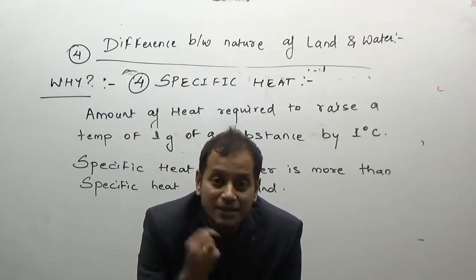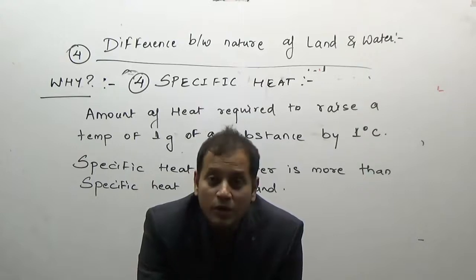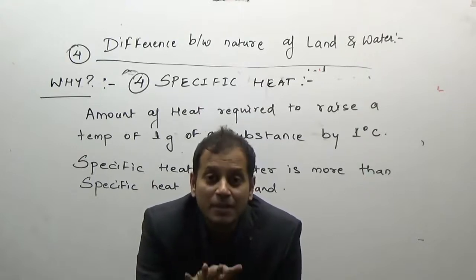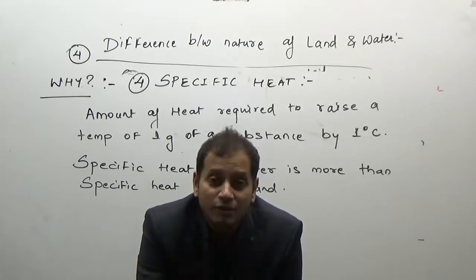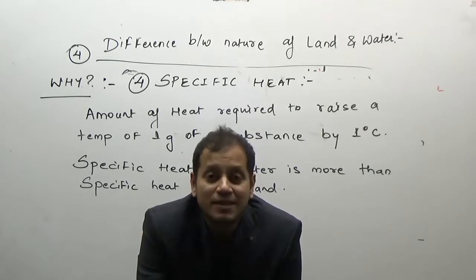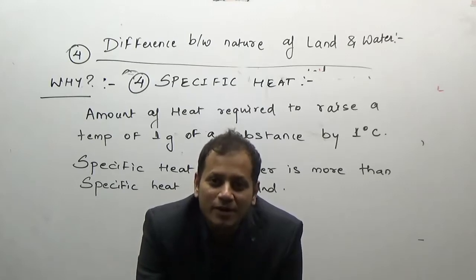It is fatal to us, but it is beneficial for marine organisms who live in water. Otherwise, had the lake frozen up to the depth, the marine organisms would have died, because they would have been frozen inside the water. So why is there freezing only on the top layer of a lake? Because the specific heat of water is more.